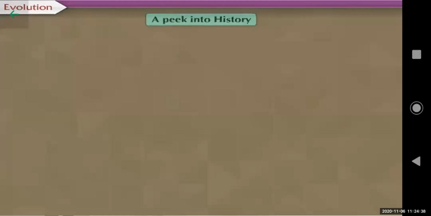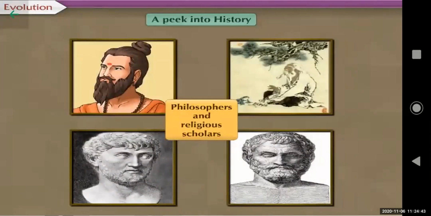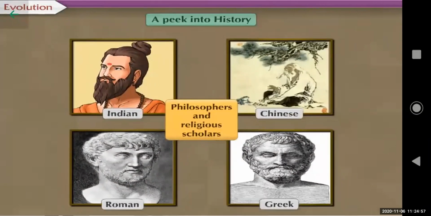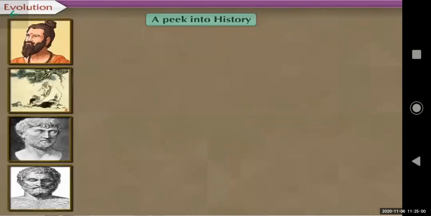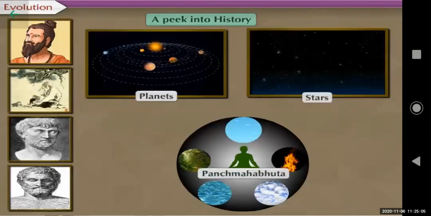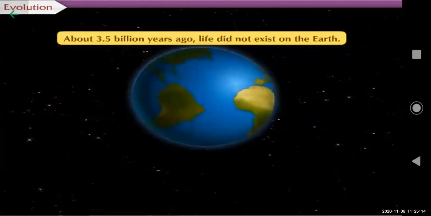A peek into history. Many philosophers and religious scholars have written their views about formation of life. There seems to be a thorough discussion over the formation of the universe in various cultures like Indian, Chinese, Roman, Greek, etc. Various cultures have noted different types of information about planets, stars, the Panch Mahabhuta, etc. in the poetry, stories, and sacred books. About 3.5 billion years ago, life did not exist on the Earth.